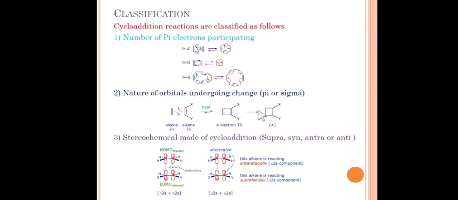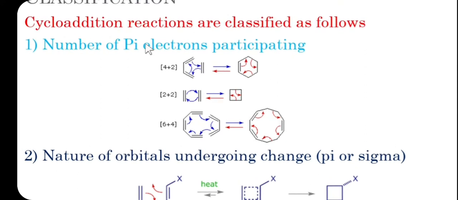So friends, there are three main ways to classify or name cycloaddition reactions. How can we name this cycloaddition reaction? They can be classified on the basis of the number of pi electrons participating. You can see here in the first reaction there are 4 pi electrons from this unit and 2 pi electrons from this unit. So this is a 4 plus 2 cycloaddition reaction.